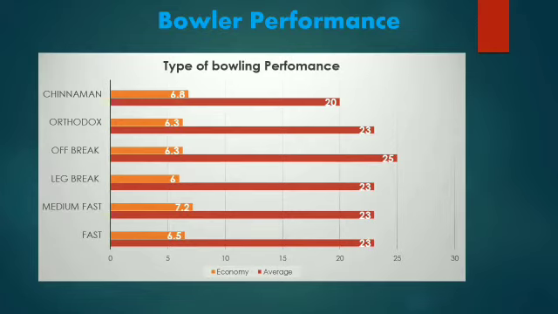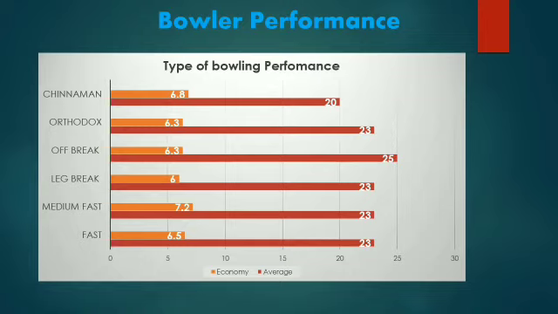Based on this bowler performance chart, Chinaman will have 6.8 economy with a 20 average. Orthodox bowlers have 6.3 economy with a 23 average. Off-breakers have 6.3 economy with a 25 average. Leg-breakers have 6 economy with a 30 average. Medium-fast and fast bowlers have 7.2 and 6.5 economy with a 23 average for both. In this case, the economy is higher for medium-fast bowlers, and they have an average of 23. That is an average on this kind of pitch.